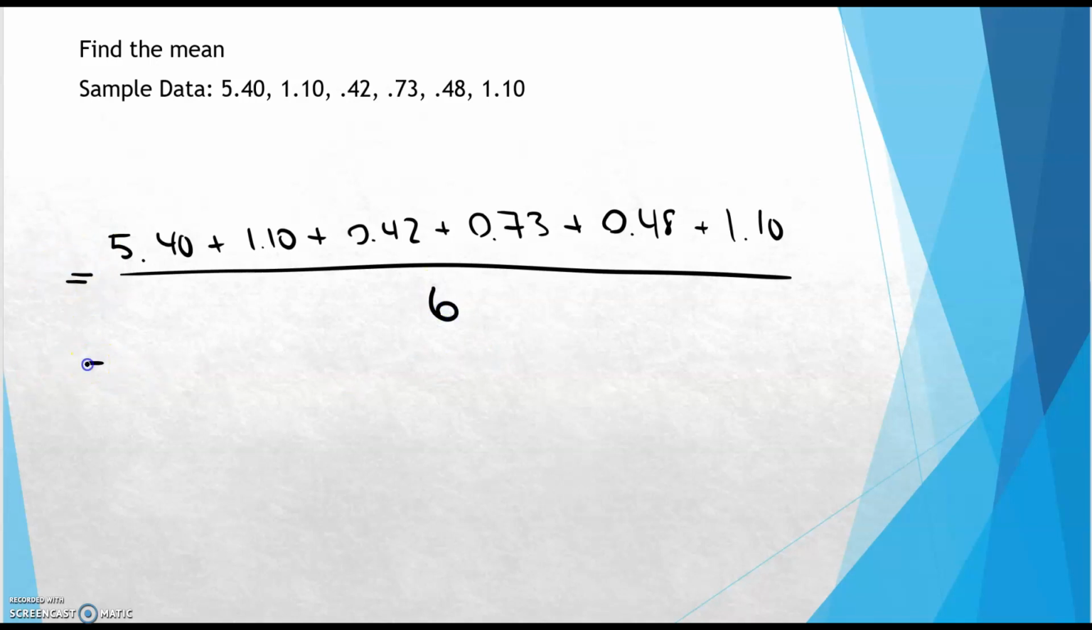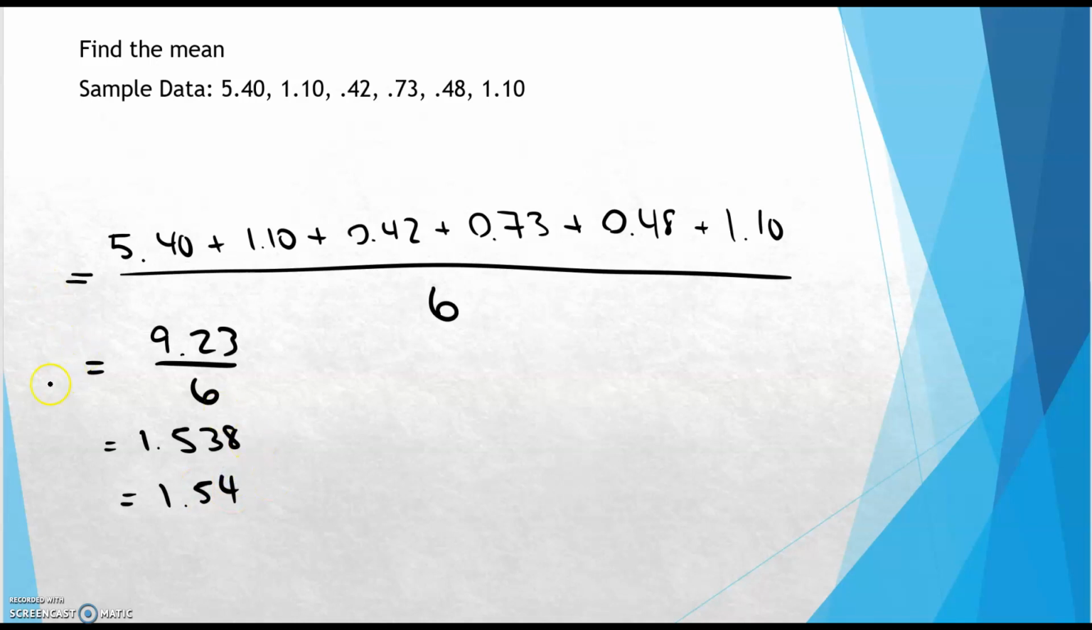Okay, so when I add all these up, this comes out to be 9.23 divided by 6, which gives me 1.538, which I'm going to round to 2 decimals, so this would be 1.54.